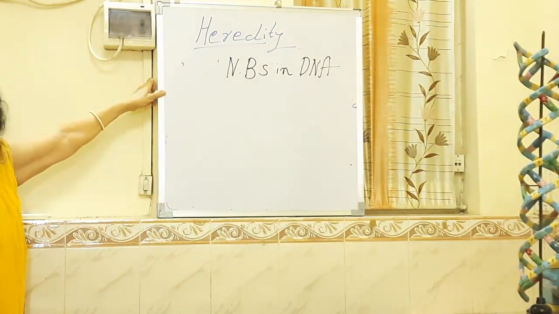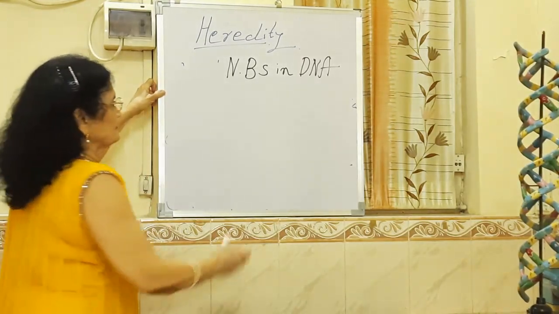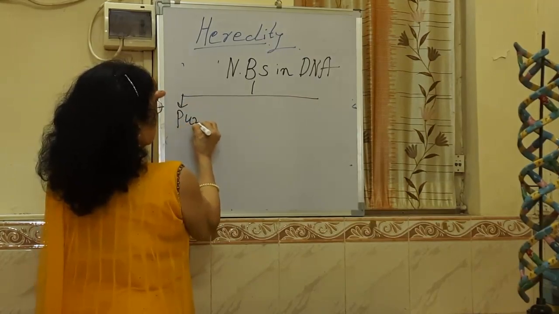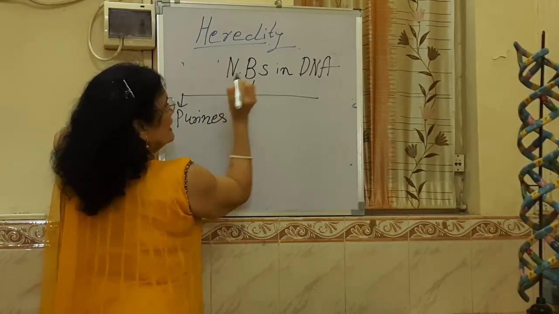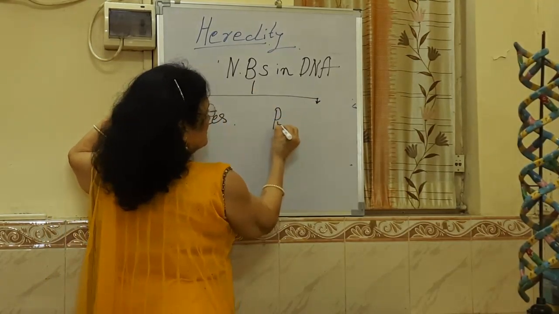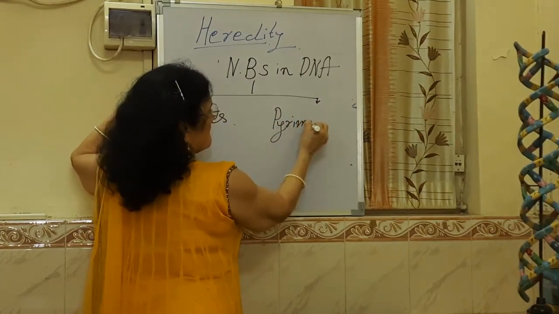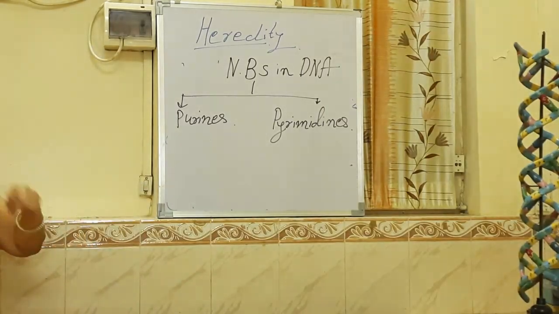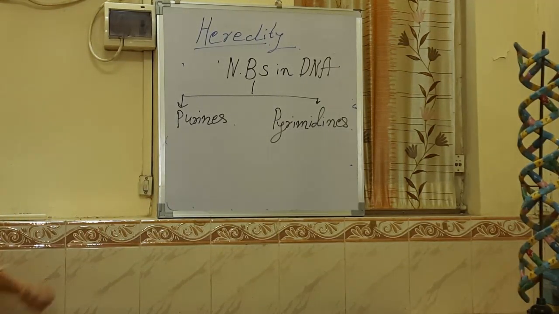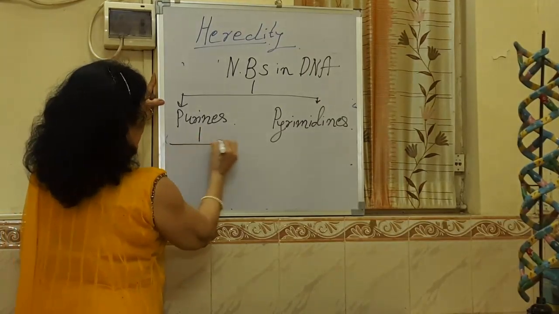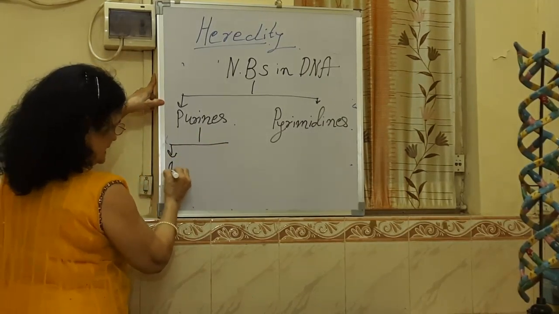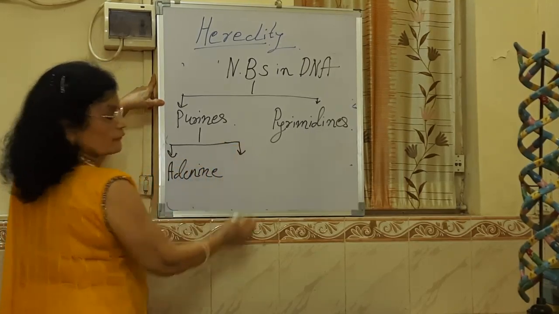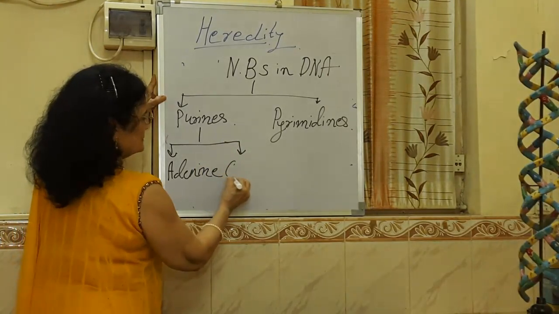Basically, in DNA, there are 2 types. One is called purines and another is called pyrimidines. Now in purines also again there are 2 subtypes. One is called adenine and the other one is called guanine.